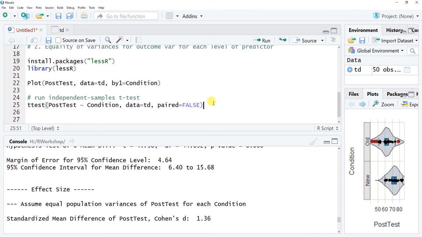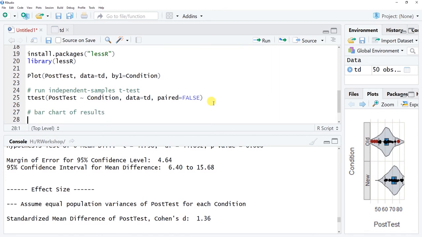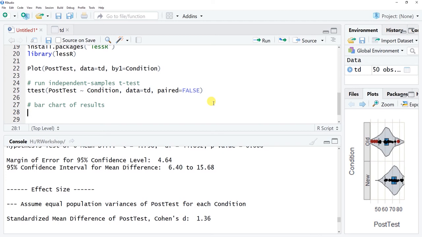The same thing goes for presenting a data visualization. Often I think it's most responsible to only present a data visualization of such results if you do find a statistically significant difference, and one which you consider to also be practically significant. Okay, so we're going to create a bar chart now of the results, and this is actually going to be a two-step process. So the first thing that we need to do is create a vector of means that we can use as input to another function, the bar chart function we're going to use.